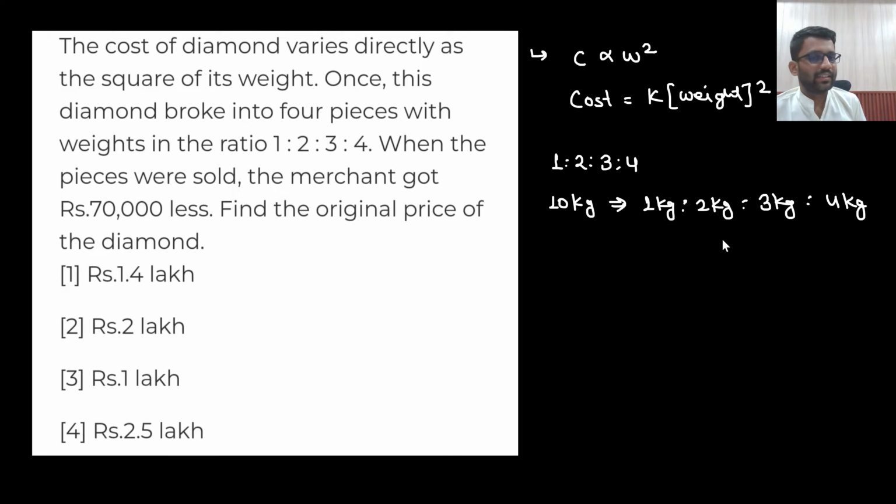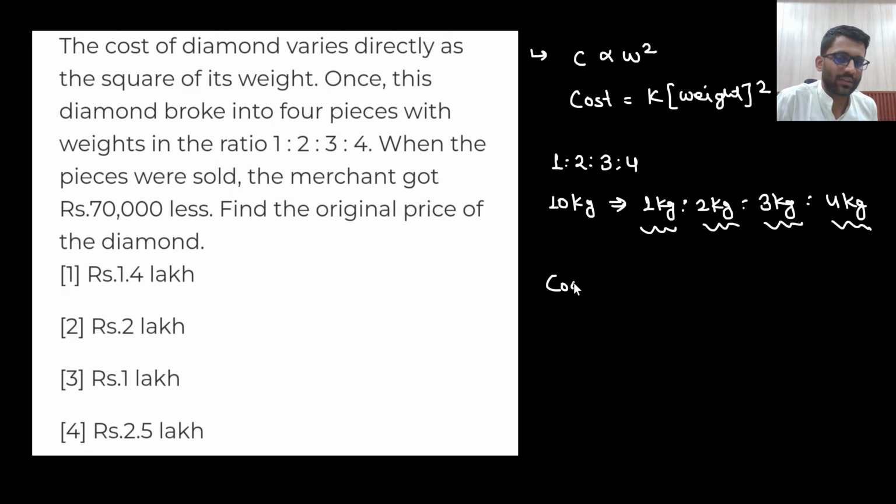Now when the pieces were sold, the merchant got 70,000 less than the original price of the diamond. Now how will the pieces be sold? 1 kg piece, 2 kg piece, 3 kg piece, 4 kg piece. In this manner it will be sold, right?